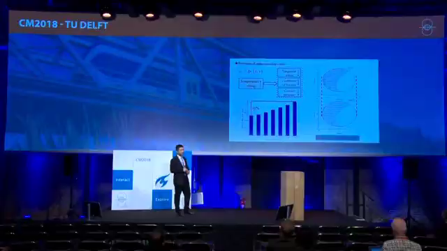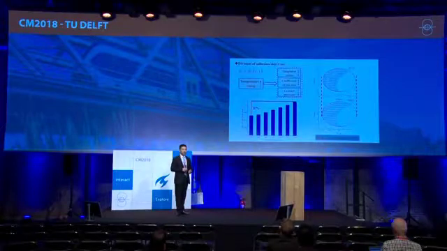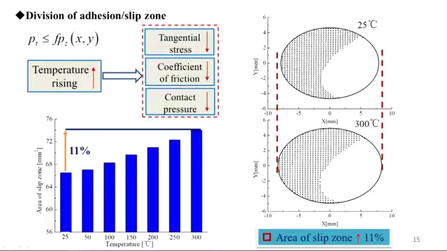The contact patch is divided into the adhesion zone and slip zone according to Coulomb's friction law. Because the tangential strength, the coefficient of friction, and the contact pressure all decrease with temperature, the influence of temperature on the division of the adhesion and slip zones should be studied with the method of quantitative analysis.